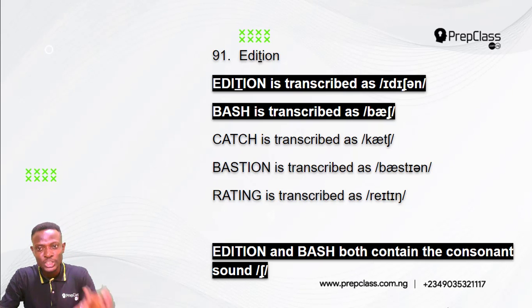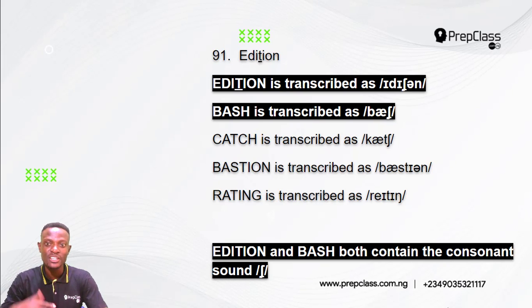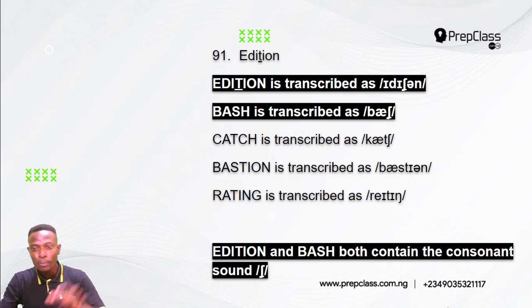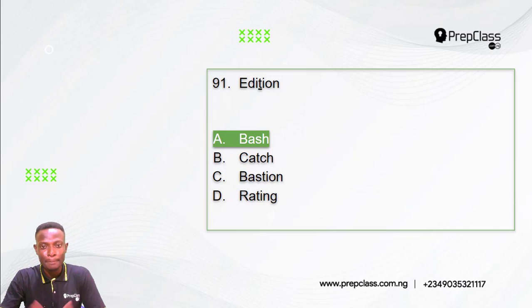Now, addition is transcribed as shown on the screen. The letter T is pronounced as sh, addition. Now, the answer to this question is option A, bash. The SH in bash is pronounced as sh, bash, addition. It is not catch. Catch is transcribed as shown on the screen. What we have in catch is ch. It is not bastion. Bastion is transcribed as shown on the screen. It has a ch sound. It is not rating. Rating is transcribed as shown on the screen. What we have in rating is T. Addition and bash both have the consonant sound sh. So the answer to this question is option A, bash.